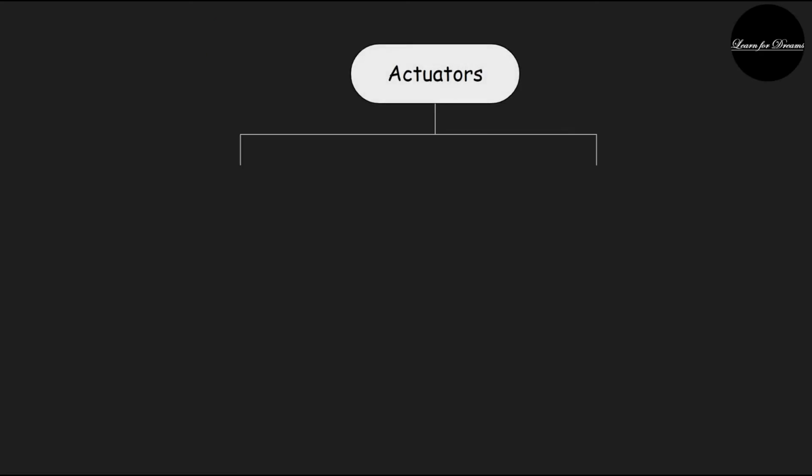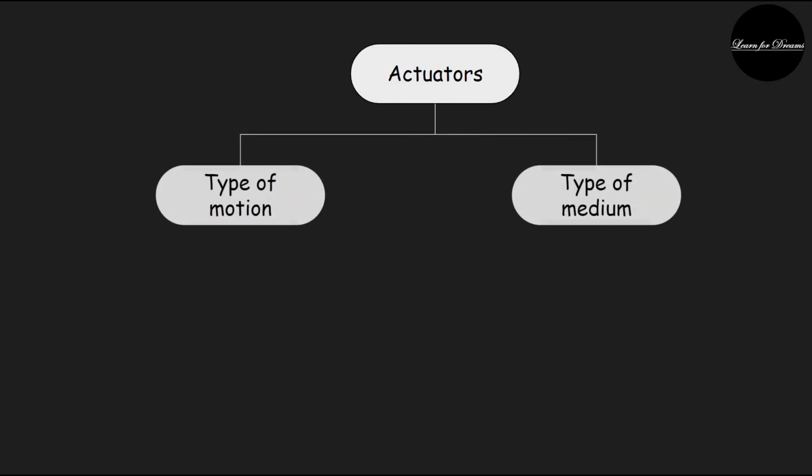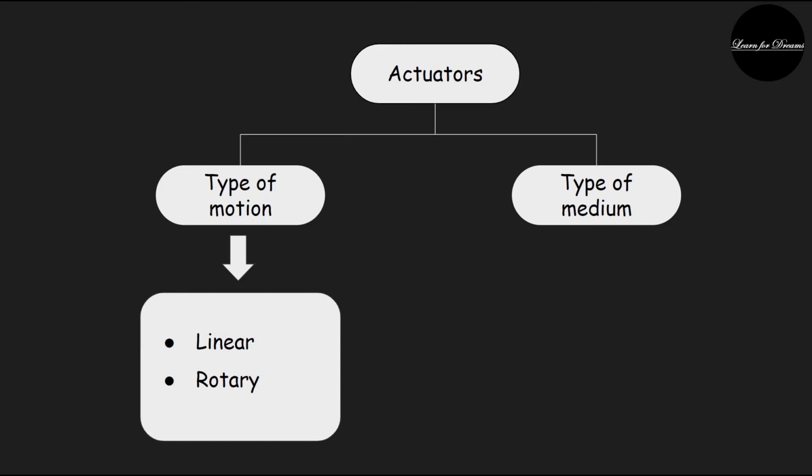Now, as I mentioned earlier, there are two main types of actuators. The first one is based on the type of motion, and the second one is on the type of medium. Depending on the type of motion, there are two types of actuators, that is linear actuator and rotary actuator.